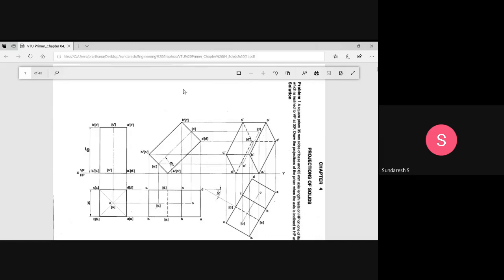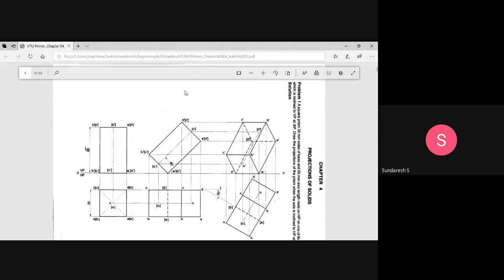Please listen to this very carefully. This is very, very important, because if you don't represent the visibility lines, you may lose around 3 to 4 marks. Axis and visible lines are all very important in the projection. So this is a top view, and you are getting it from the front view, so you are observing from the top in this direction.